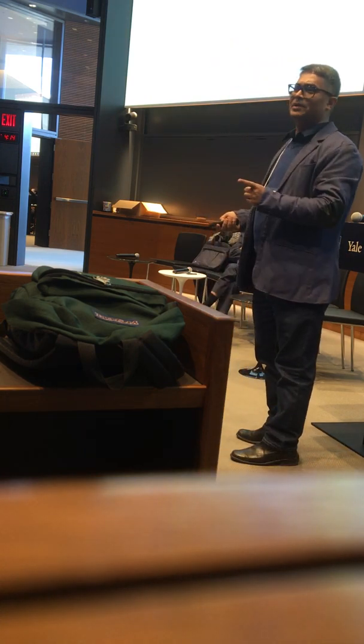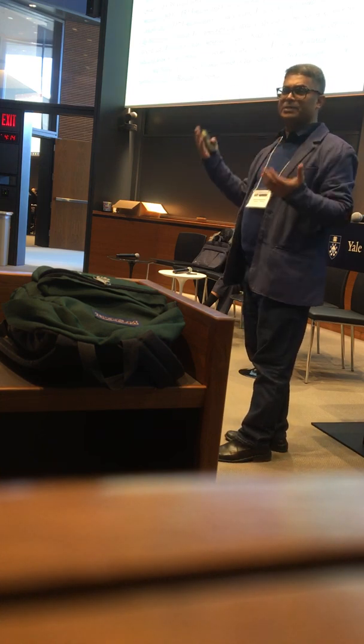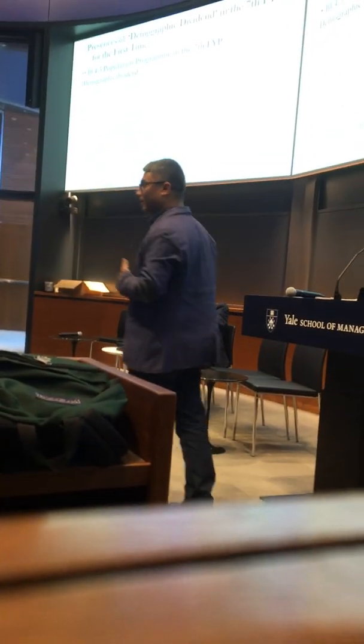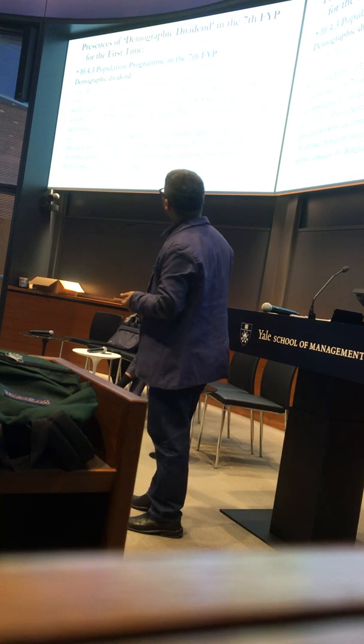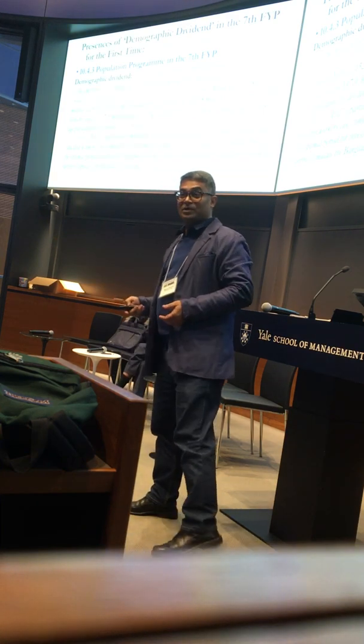In the 7th Five-Year Plan, for the first time in the history of Bangladesh, demographic dividend issues came out in a policy. It is a 666-page document. It says the plan was thinking that by 2061 they will get the maximum benefits, but our studies show that it will not last for such a long period of time. The plan also says the demographic dividend is expected to come over the next decade, but we say no, it is happening now, the current time.